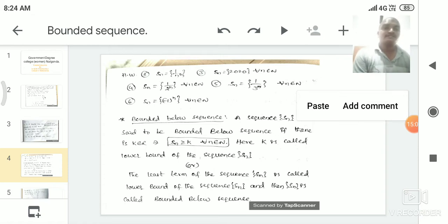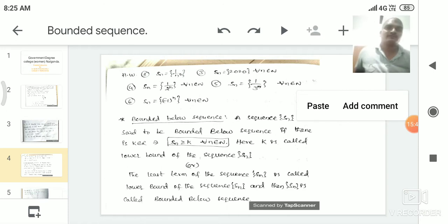Fifth, Sn is equal to 1 by 3 power n. Here also, which is a sequence. A sequence is nothing but a function defined from the natural number set to the real number set. That means the domain set is the natural number set, and the codomain set is the real number set. The natural number set contains the elements 1, 2, 3, 4 and so on. That's why we substitute n is equal to 1, 2, 3, 4 and so on in the terms of the sequence Sn is equal to 1 by 3 power n. If we substitute n is equal to 1, we get the first term of the sequence. If we substitute n is equal to 2, the second term, and if we substitute n is equal to 3, we get the third term of the sequence, and so on.